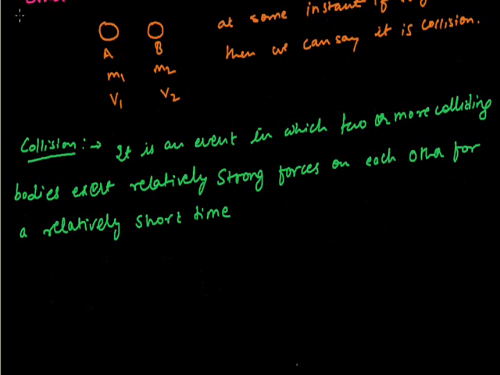Means it is an event in which two or more colliding bodies exert relatively strong forces on each other for short times.